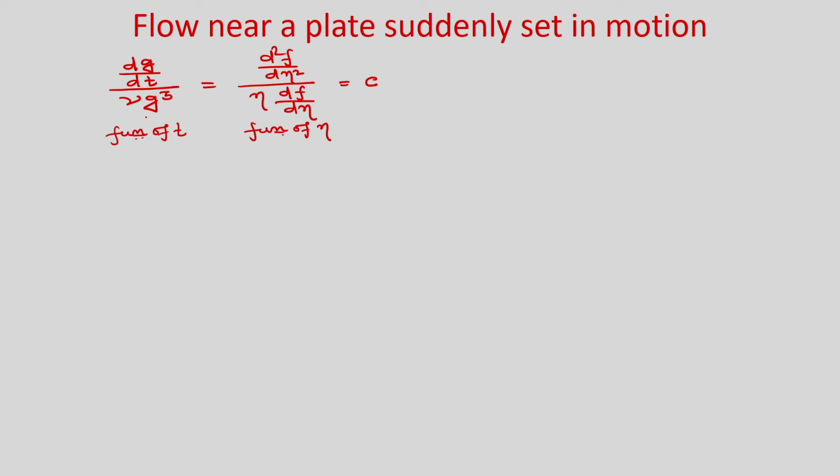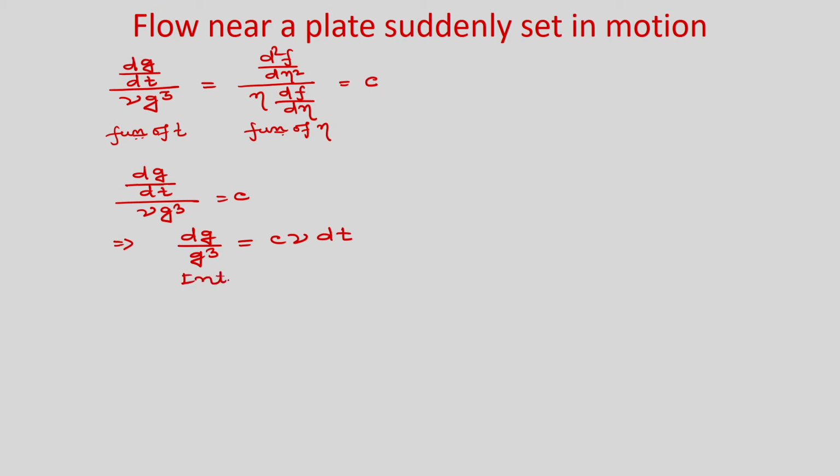So, now if you consider the first term dg by dt divided by nu g cube is equal to c, then from here we will get the function g. Okay. So, we can write dg by g cube is equal to c nu dt.